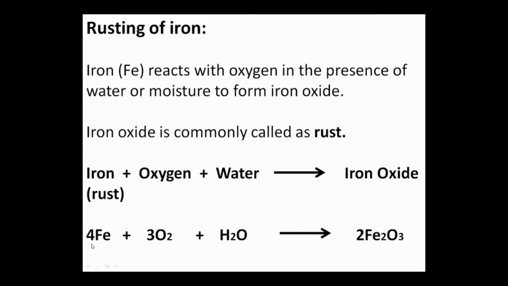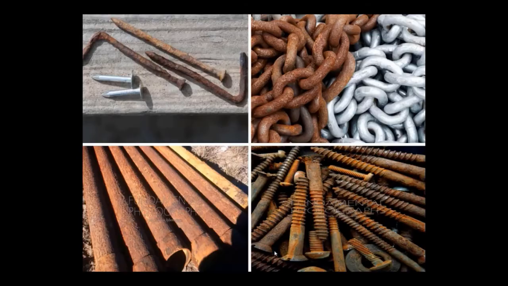We have to take 4 molecules of iron, then 3 molecules of oxygen plus H2O. The formula of iron oxide is Fe2O3. So to balance this equation, we need 4 molecules of Fe, 3 molecules of O2 and H2O. Getting it?